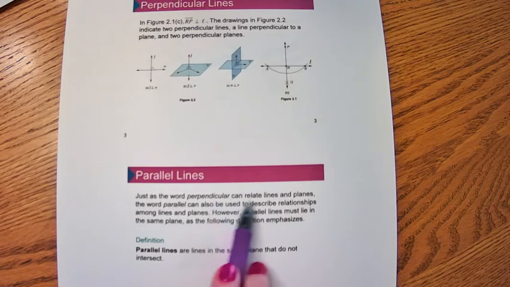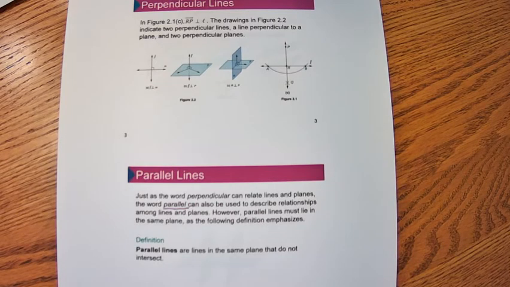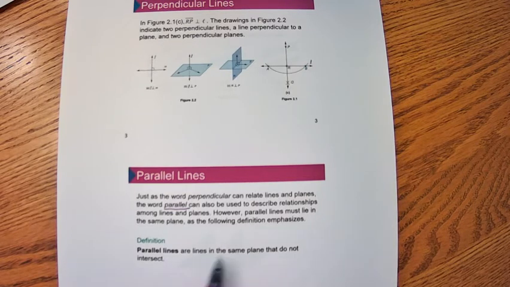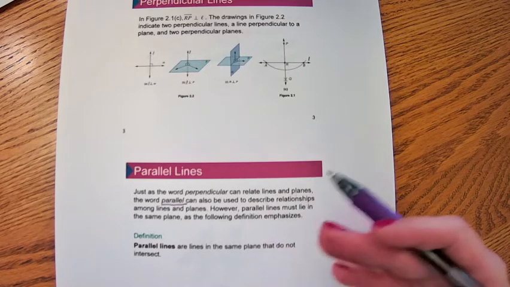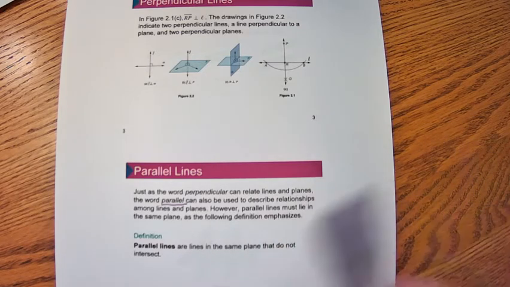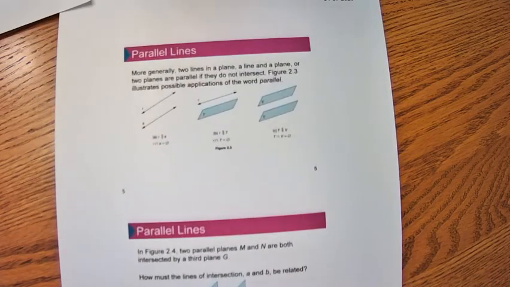So just as the word perpendicular can relate to lines and planes, we have the word parallel, which can also be used to describe a relationship between lines, rays, and planes. Parallel lines in the same plane will never intersect. Of course, in the same plane means like two lines drawn on a single sheet of paper, or two lines that you would draw on a wall. Parallel lines will never intersect.